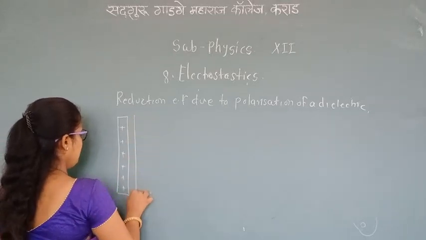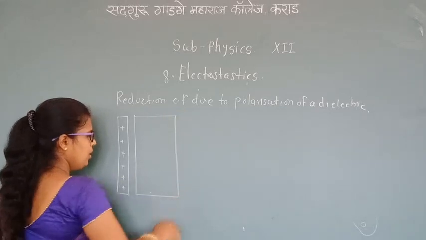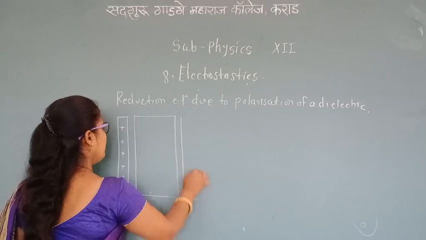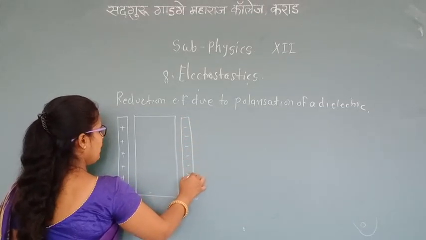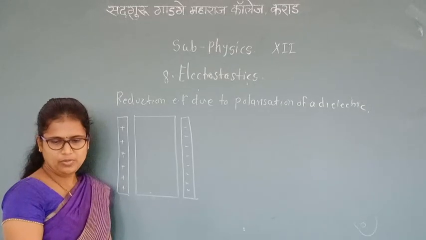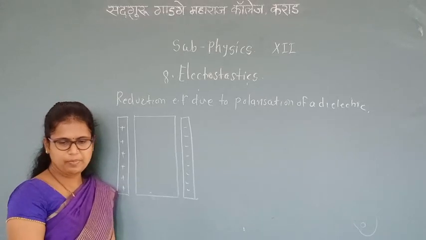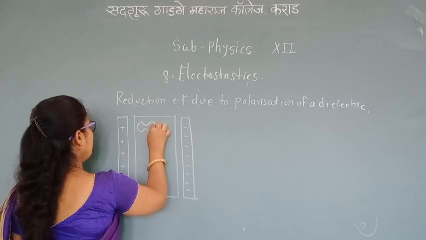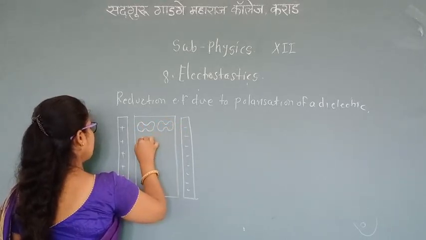We have already seen how polarization is produced in non-polar and polar molecules. Now we have to apply the reduction of the field due to polarization of dielectric molecules, when a dielectric is placed in an external electric field, first for non-polar molecules.